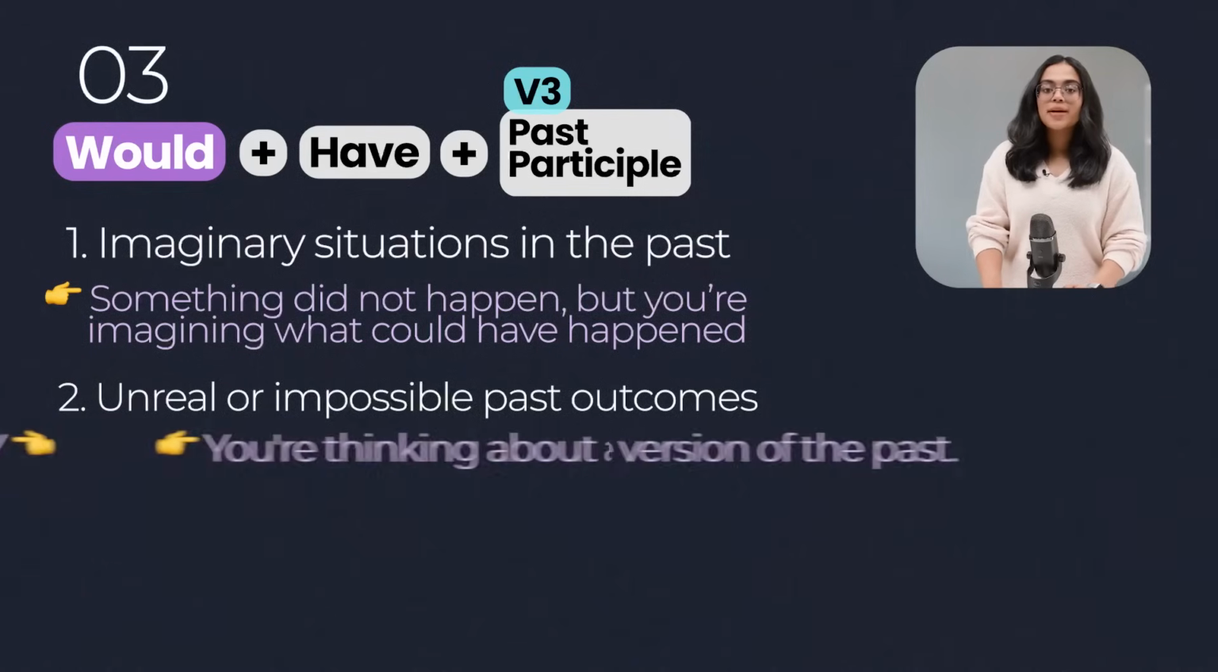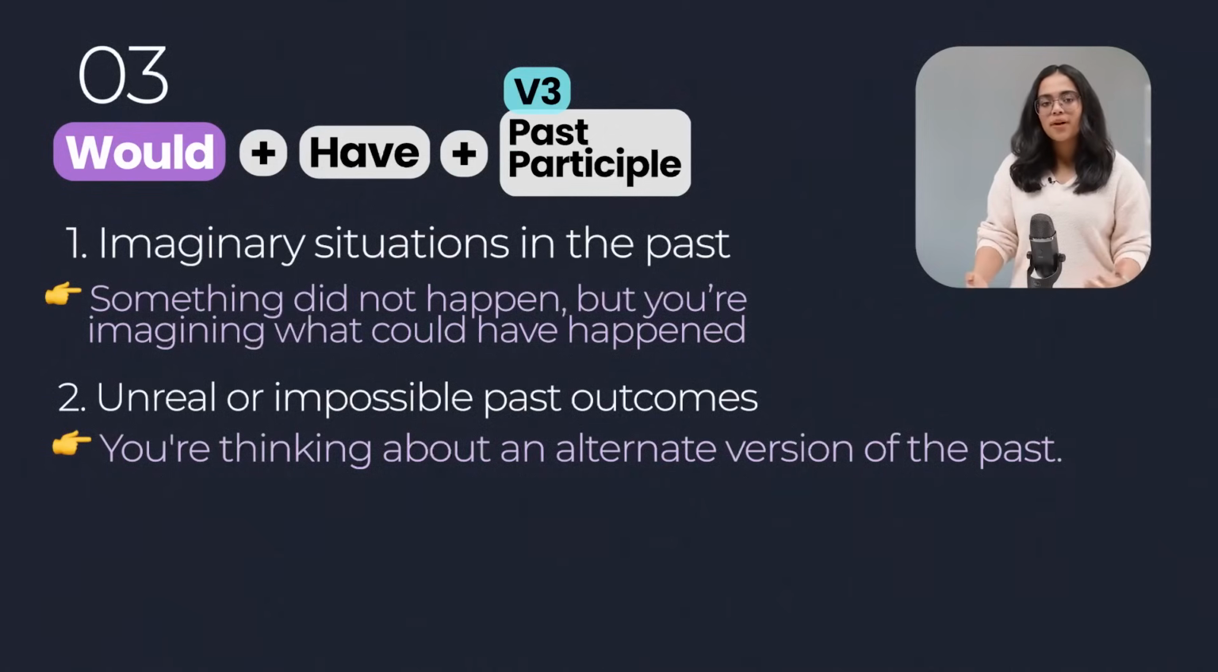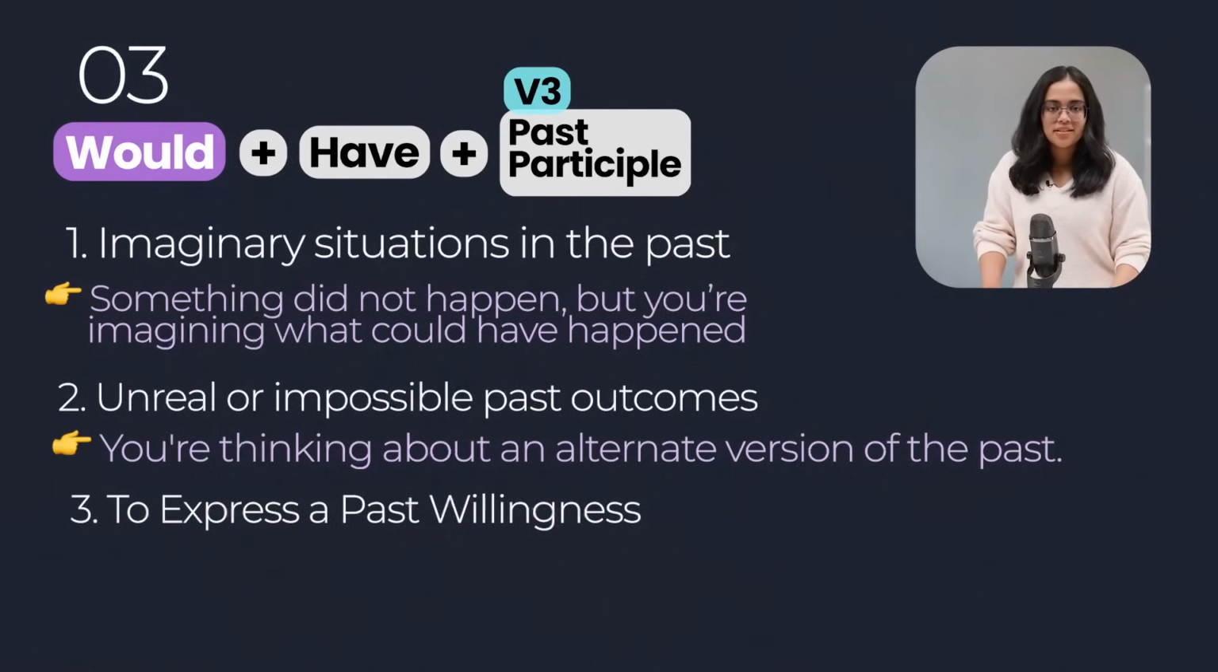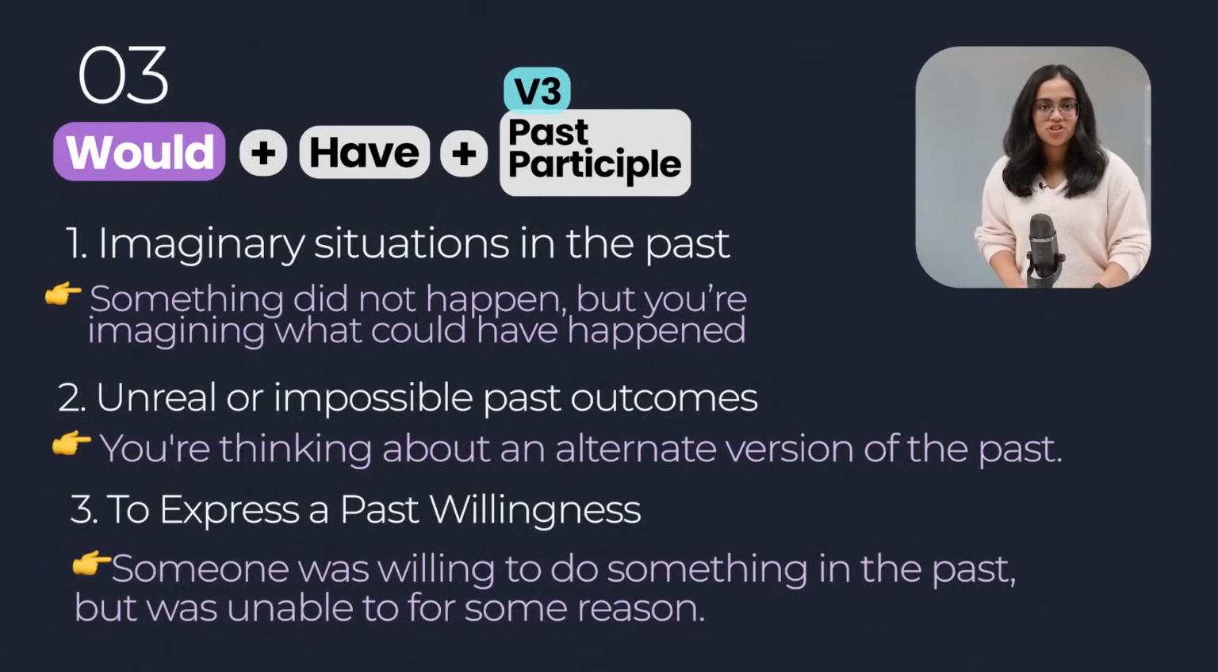The second use is to talk about unreal or impossible past outcomes. It's like you're thinking about an alternate version of the past. It's also used to express past willingness, which means you had the intention to do something, but it didn't materialize. It's like saying, someone was willing to do something in the past, but was unable to do it for some reason, right? Similar to the example we looked at earlier, I would have completed my graduation, but I didn't because possibly I did not have the money to do it.